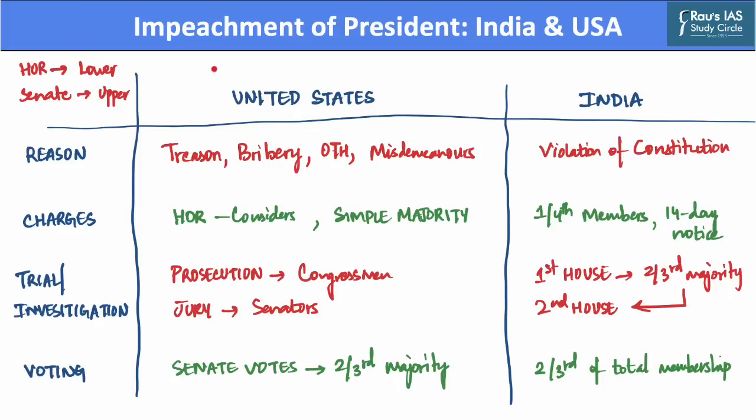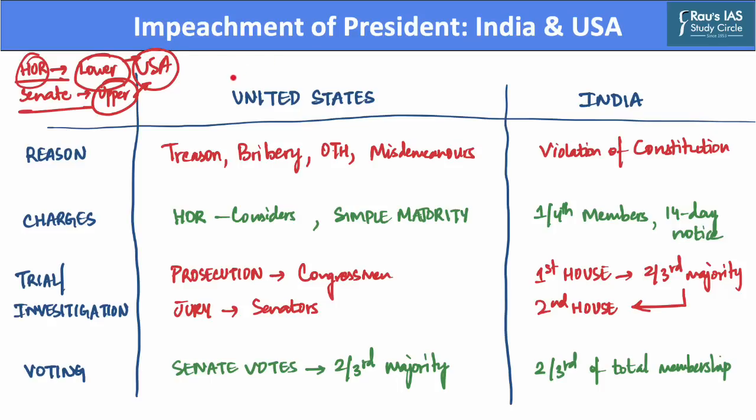Now, first of all, there are two houses in the legislature of the United States of America. The first house is known as the House of Representatives, and in this house, members are elected on the basis of their population, and hence this house is regarded as the lower house of the United States legislature. On the other hand, the Senate consists of senators who represent each state of the United States. Hence, the Senate acts as the upper house of the United States legislature.